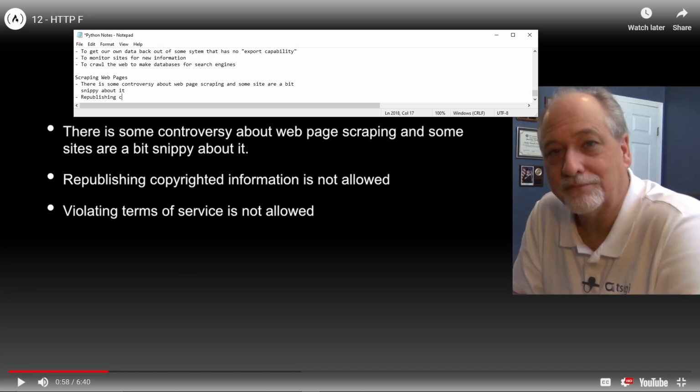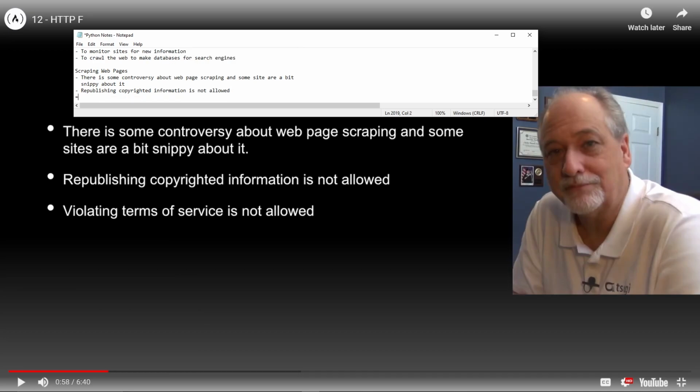Republishing copyrighted information is not allowed. Of course not. You get sued. Violating terms of service is risky. I'm not going to say not allowed, because if you can do it, you can do it. This one you will get sued.